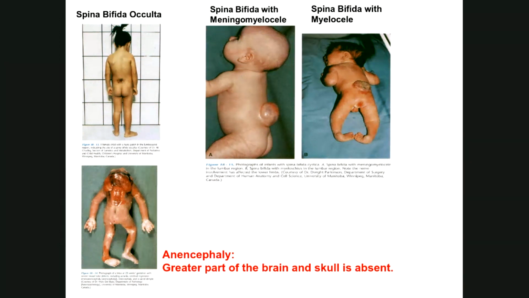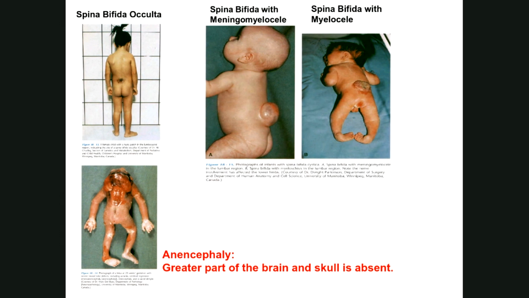If the complete nervous system does not develop because of absence of the notochord, then there is absence of part of the brain and the skull. This condition, which you see in the lower part of the slide, is anencephaly. Anencephaly is nothing but absence of the brain and the skull. This baby will not survive; it will be stillborn. Once the baby is born, it will be dead.